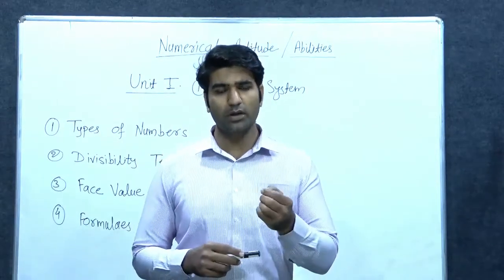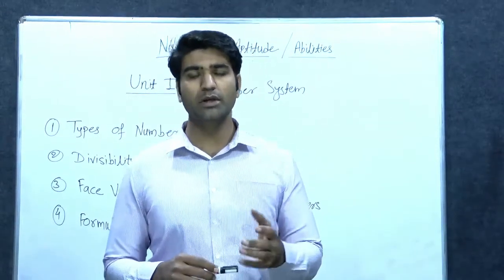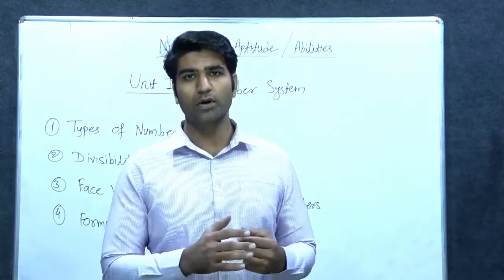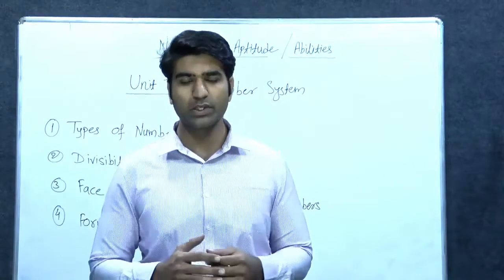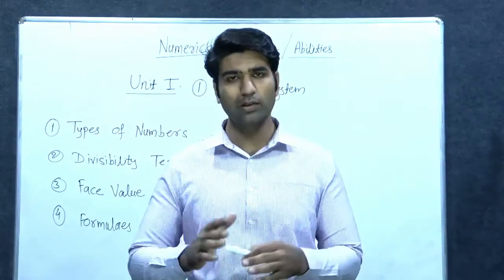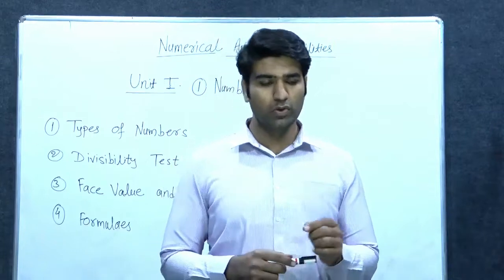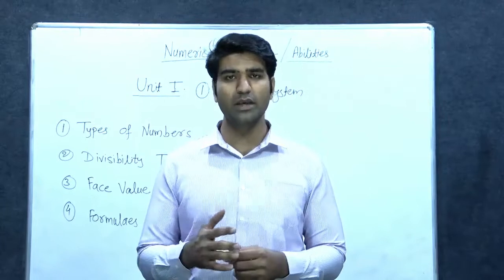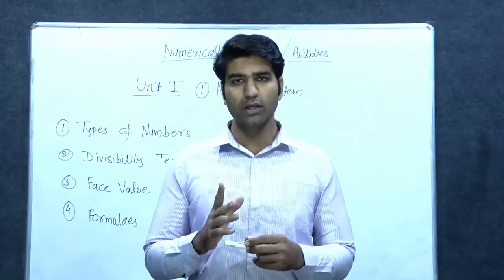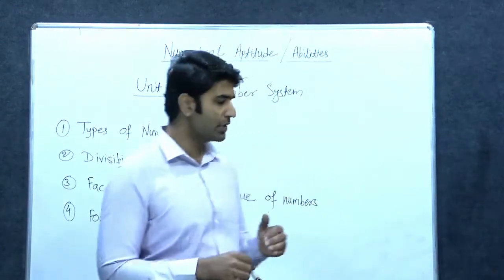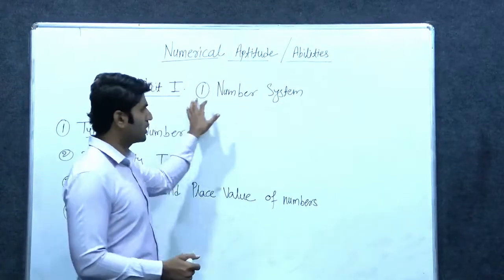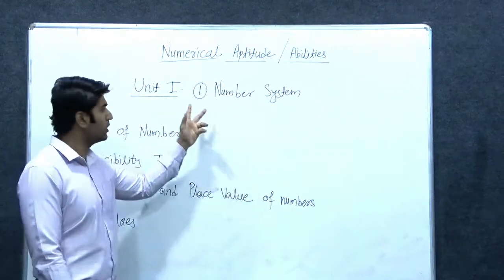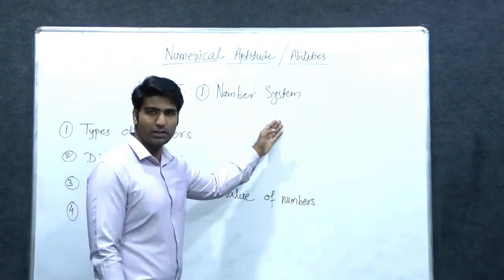But their content is a little bit different. So we are preparing a video of a chapter which is common for all the three streams. There are 6 units in all, but for BCA there are only 4 units. The first unit contains the first chapter, number system.